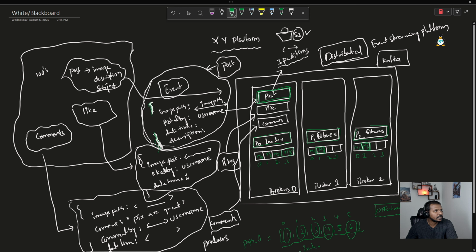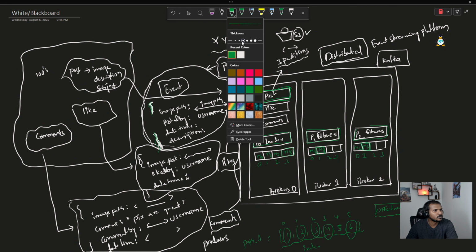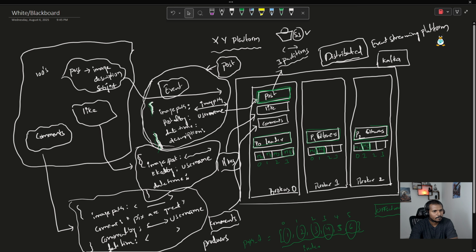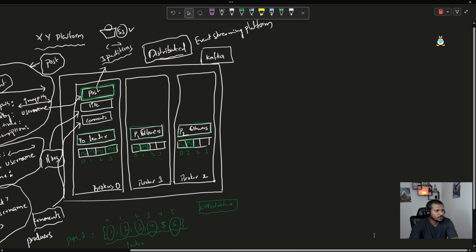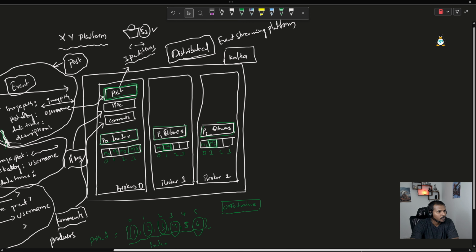So now we understand what are the partitions, what are the topics, and we also understand what the producers are, right? So now whenever somebody posts one message, we have to publish that particular message into the platform, right? So for that, let's assume that we have some services on the other side. I hope you guys are following the context. So please bear with me.